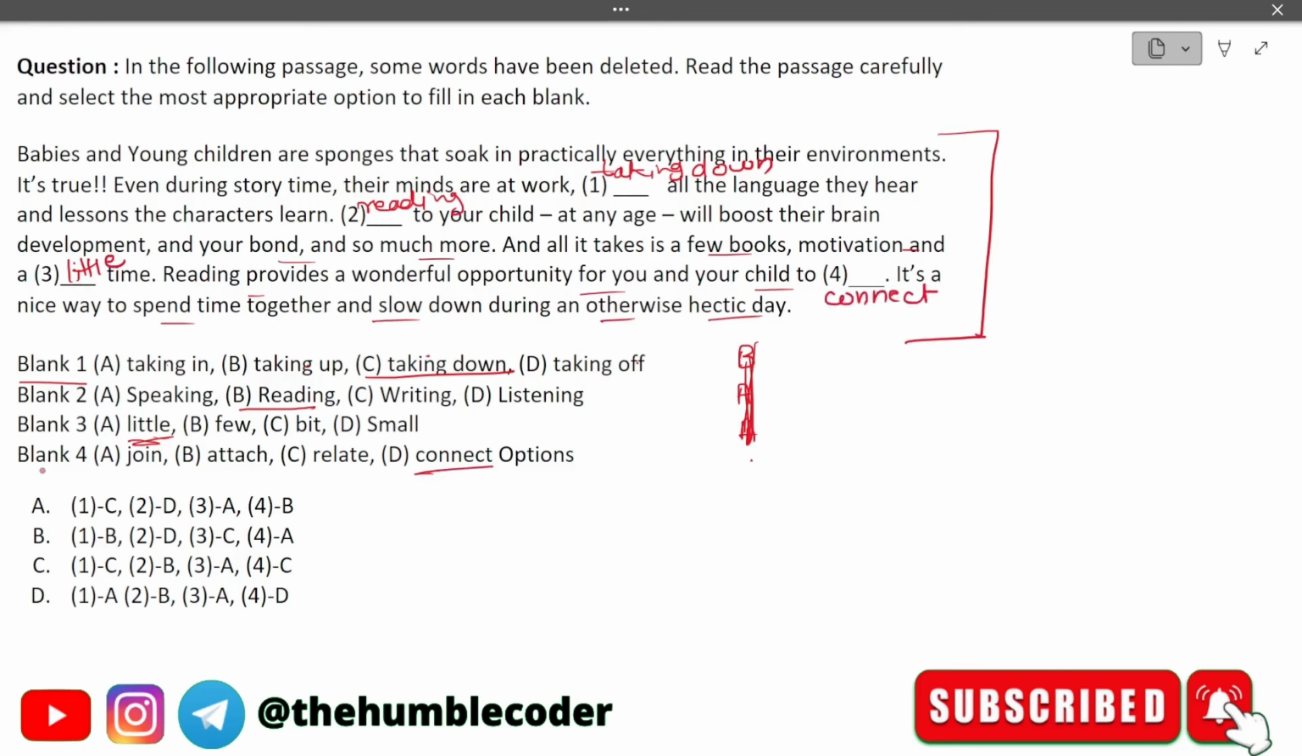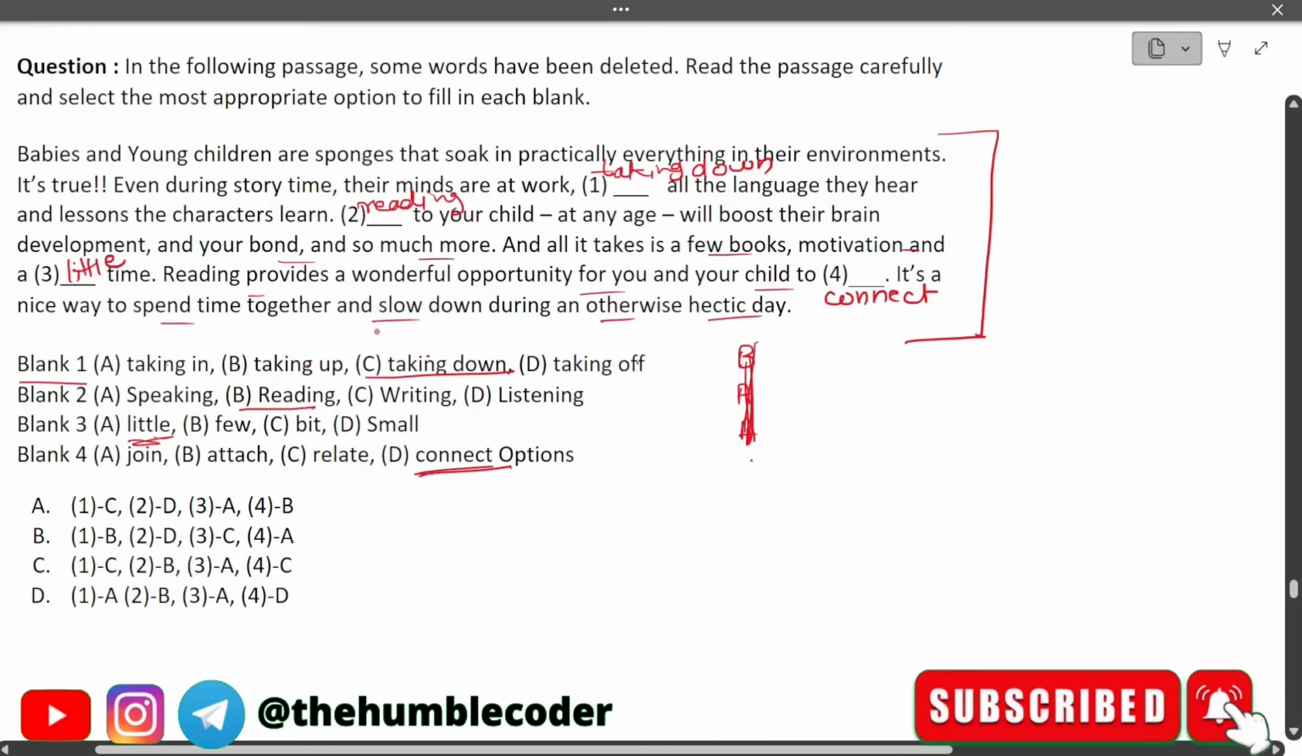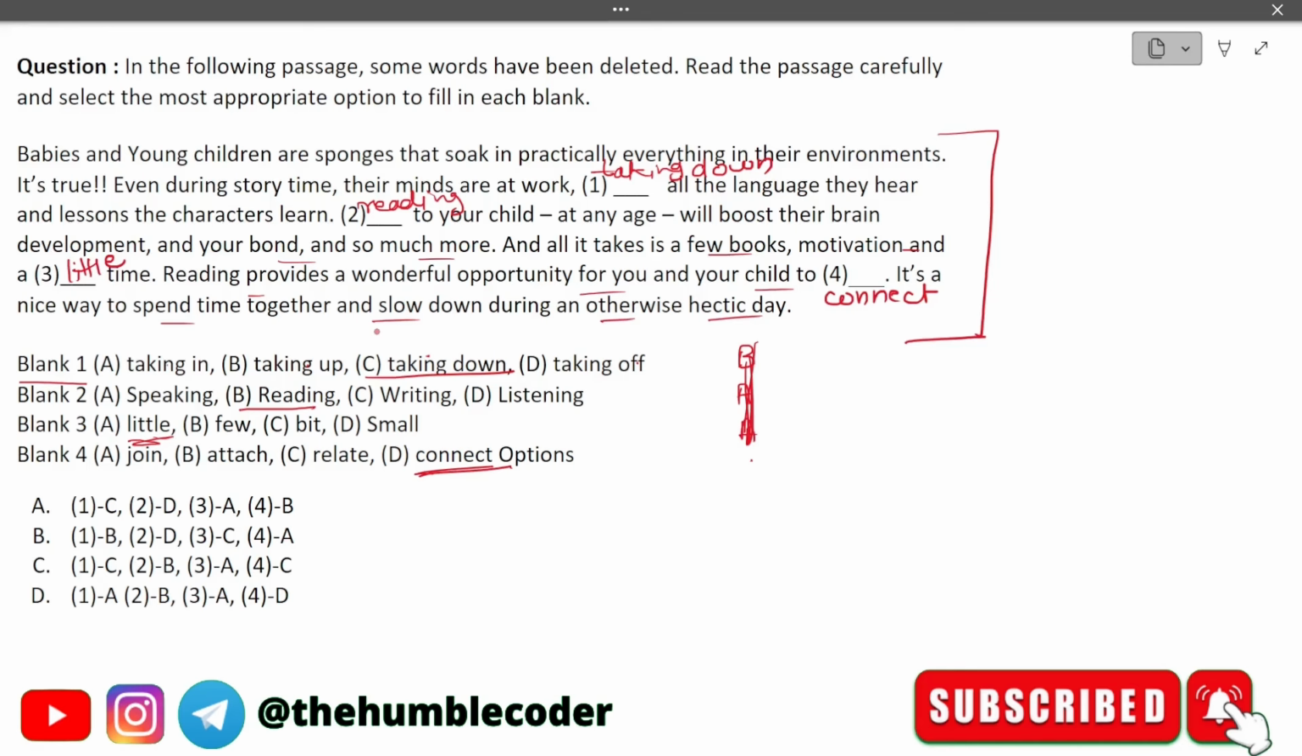Now you have to decide when you come to every option. You will be having four options. You have to try fitting in each option. For example, reading provides a wonderful opportunity for you and your child to join. See, it does not make sense. Attach also is like physical attachment, that is also not good, right? So it does not make grammatical sense, right? Relate also, a child cannot relate, they don't have that much sense. So the correct answer in this case will be connect. So in this way you have to think by putting all the four options in each blank and see which one is the most appropriate, and then you will be having these kinds of options in the end.